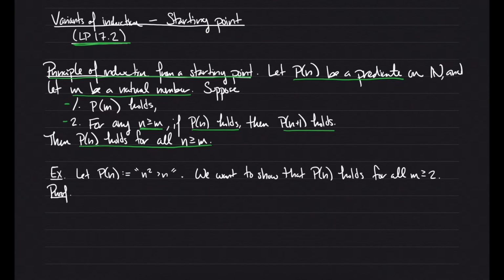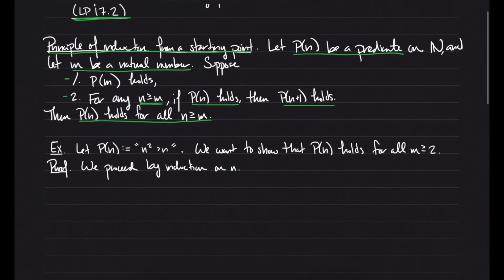Okay, so here's how a proof would go. Just as before, we want to tell the reader what's going on. So we're just going to tell the reader that we're doing induction, and so our proof will have a very particular pattern, which is first we're going to show the base case and then the inductive step, and so they know what's going on. Okay, so we proceed by induction on n, and first we show the base case.